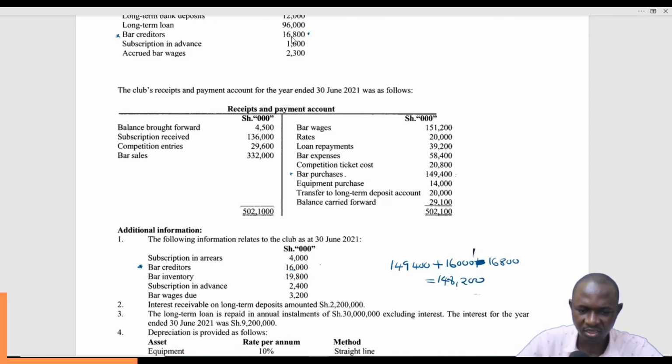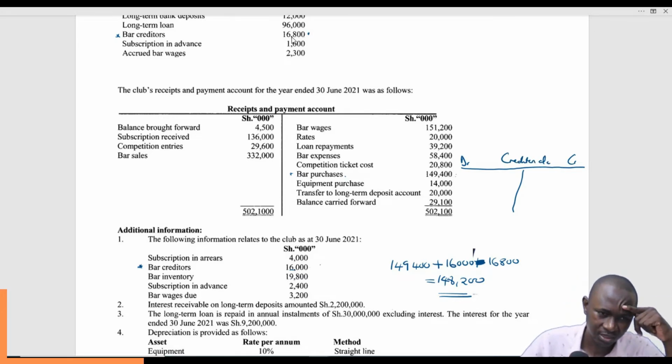148,200. So these are the purchases for this year. But I've not done this the accounting way. So if we were to do it the accounting way, we'll simply talk of the debit, the credit, and then we talk of the creditors account.